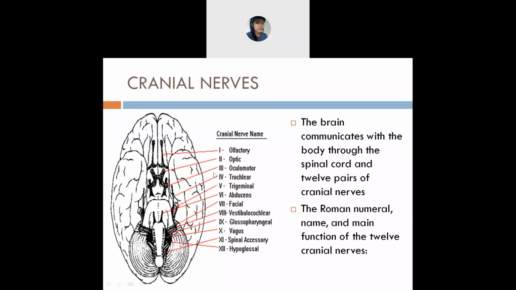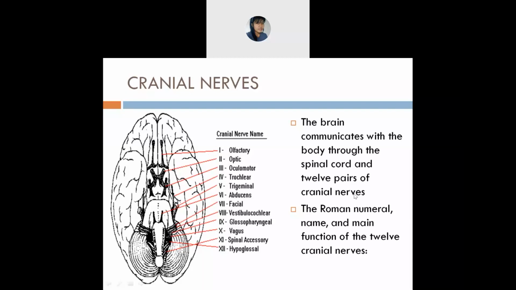And the cranial nerves, you have to write in Roman numerals, Roman numbers 1, 2, 3, 4, 5, 6, 7, 8, 9, 10, 11, 12. Is it clear? Why is it written so? Because the Romans first found this out.